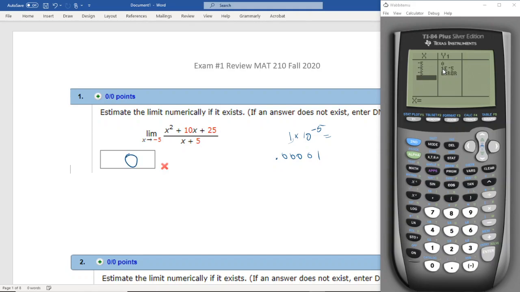Okay, so on a limit, what we're looking for is what is the y value when we get close to that x value. And both of these are getting very, very close to 0, so our limit is 0.